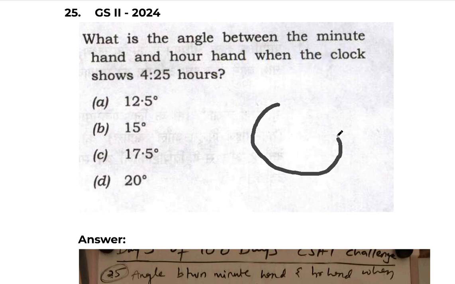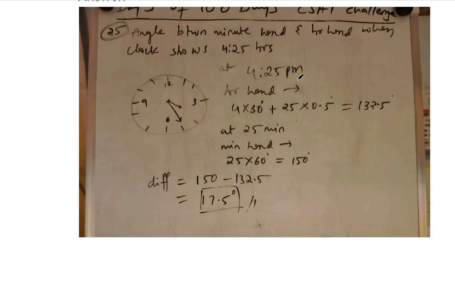Okay. See, this is the clock, suppose. So when the clock hits 4:25, how will it look? This is the shorter hand which is pointing towards 4, and this is the minute hand which is pointing towards 5, right? 4 and 5. But it is not exactly 30 degrees. Why? Because when the minute hand travels 25 minutes, the hour hand also has moved to some degree. Yes or no? So how will we calculate that?